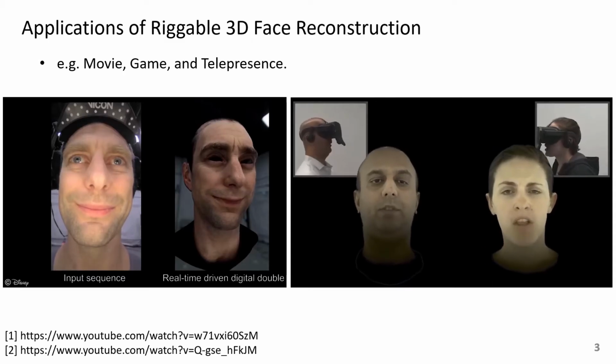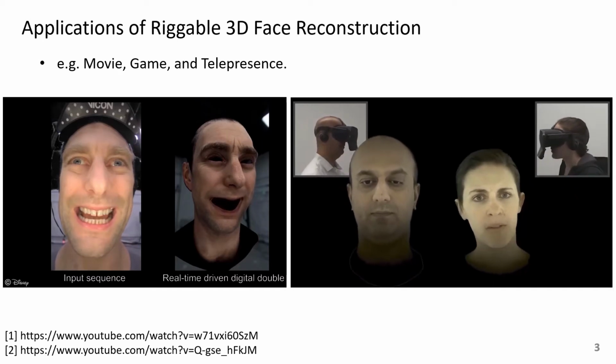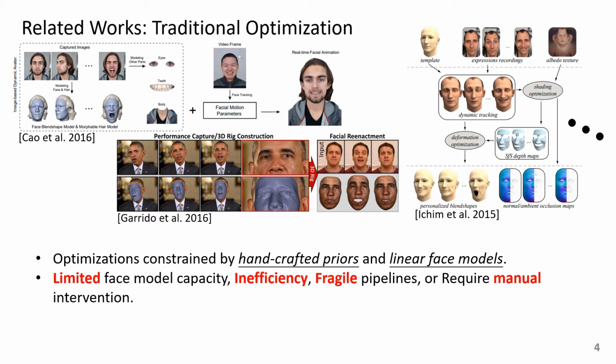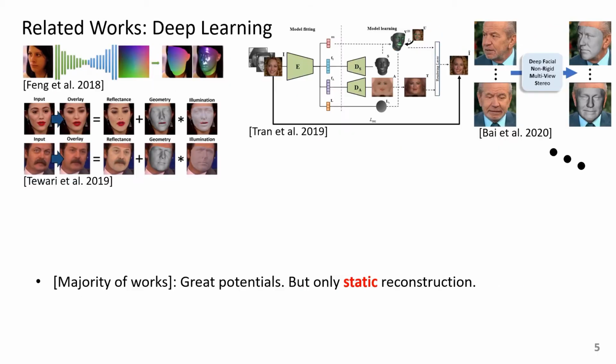Riggable 3D face reconstruction has applications in various fields such as movie, game, and telepresence. Traditionally, the reconstruction is obtained by various optimization constrained by handcrafted priors and linear face models. These methods usually suffer from limited face model capacity, inefficiency, fragile pipelines, or require manual intervention. Recently, deep learning approaches demonstrate great potential in addressing these issues. Nevertheless, these methods mainly focus on static reconstructions and fail to produce personalized face rigs.